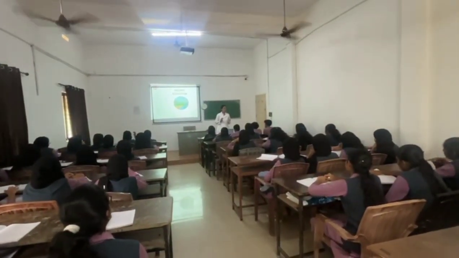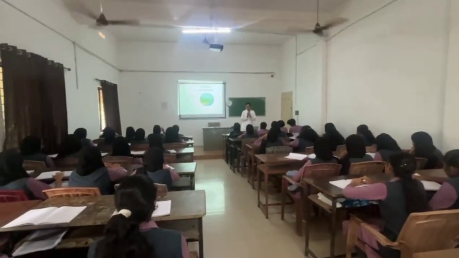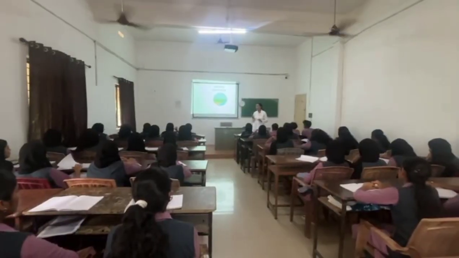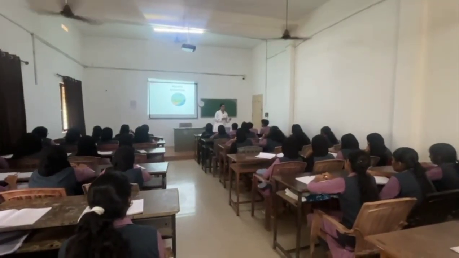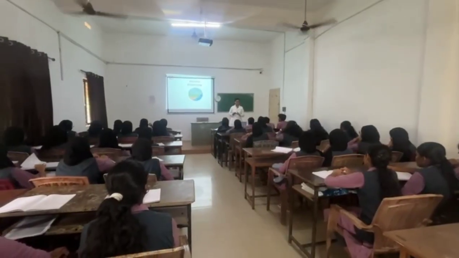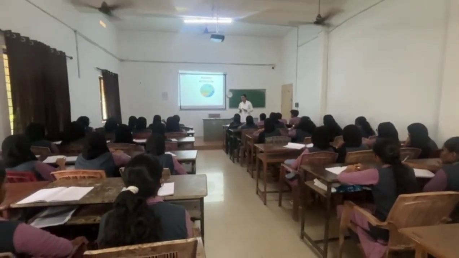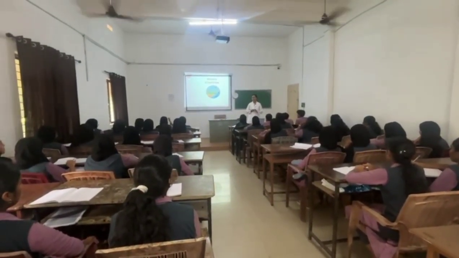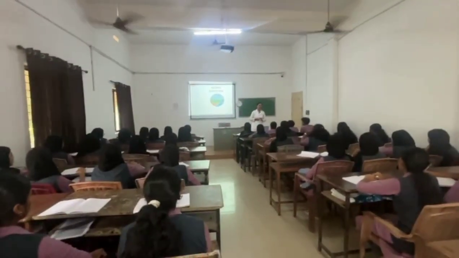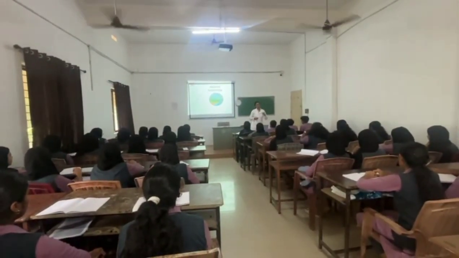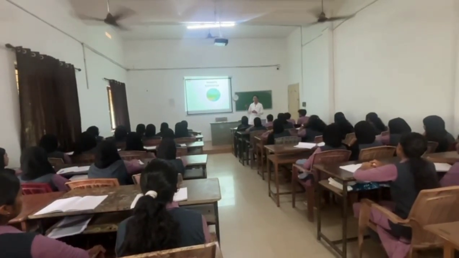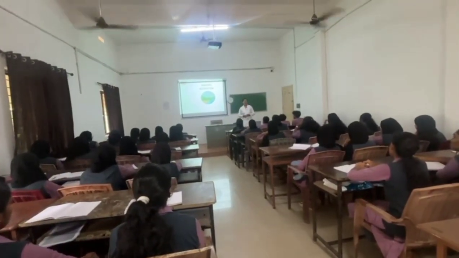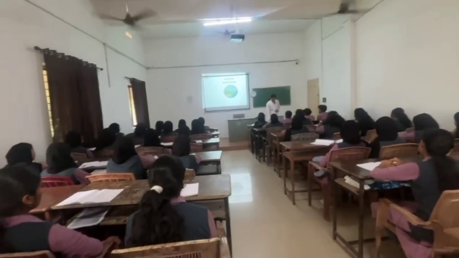Ecosystem can be classified into mainly two types, that is natural ecosystem and artificial ecosystem. This natural ecosystem is again classified into two types. Which are they? Terrestrial ecosystem and aquatic ecosystem. So in the previous class we discussed the terrestrial ecosystem. Now we are going to discuss the aquatic ecosystem. Okay.